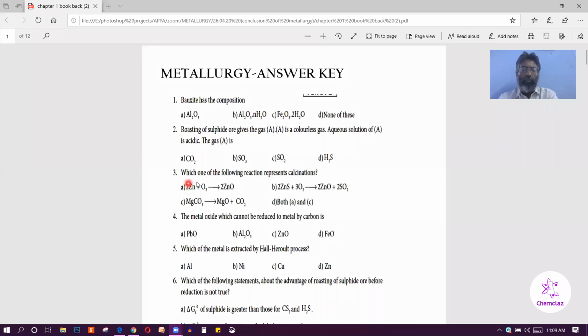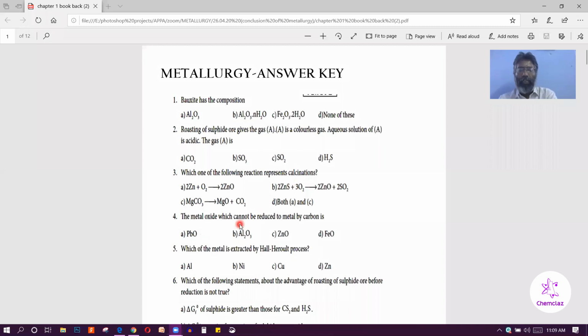Third question: which one of the following reactions represents calcination? So calcination is applied to carbonate ore and hydrated oxide ore. In this option, hydrated ore is not given. So the correct answer is carbonate ore, C option. So magnesium carbonate is subjected to the calcination process.